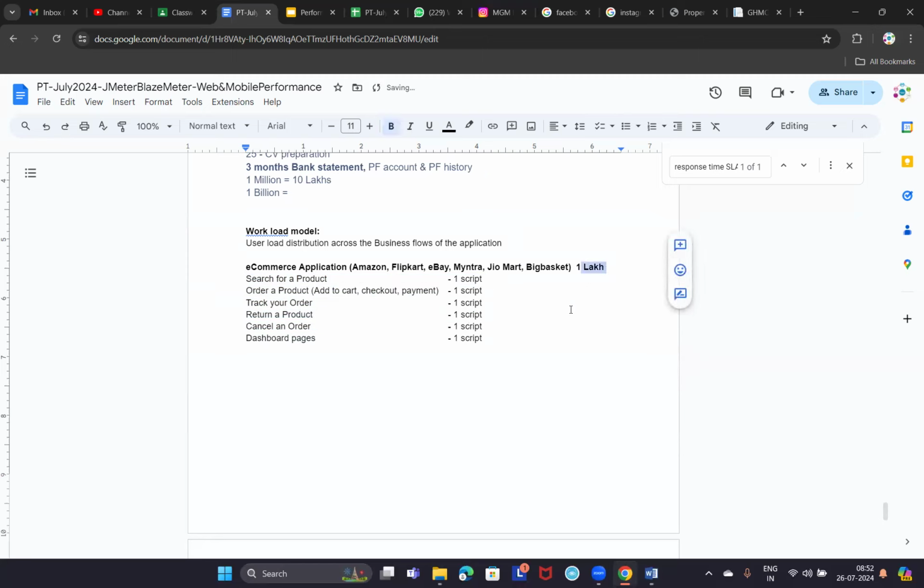For example, out of these 1 lakh users, maybe 5,000 or 10,000 users may be searching for a product. Let us take it as 30,000 out of this 1 lakh. Let's assume that 30,000 users will be searching for a product, and let's say 10,000 users may be placing an order. So this is called user load distribution across the business flows of the application, and that is nothing but the workload model. Technically, it is called a workload model.